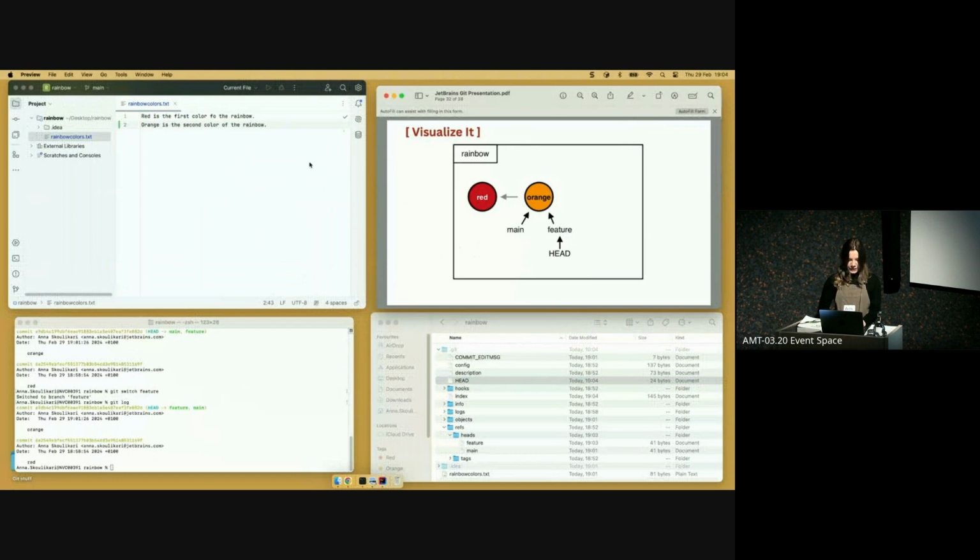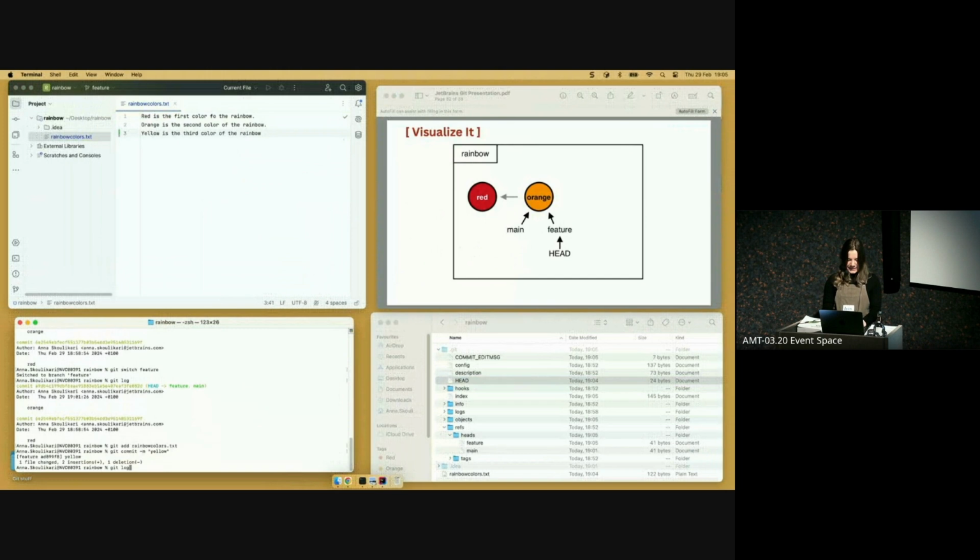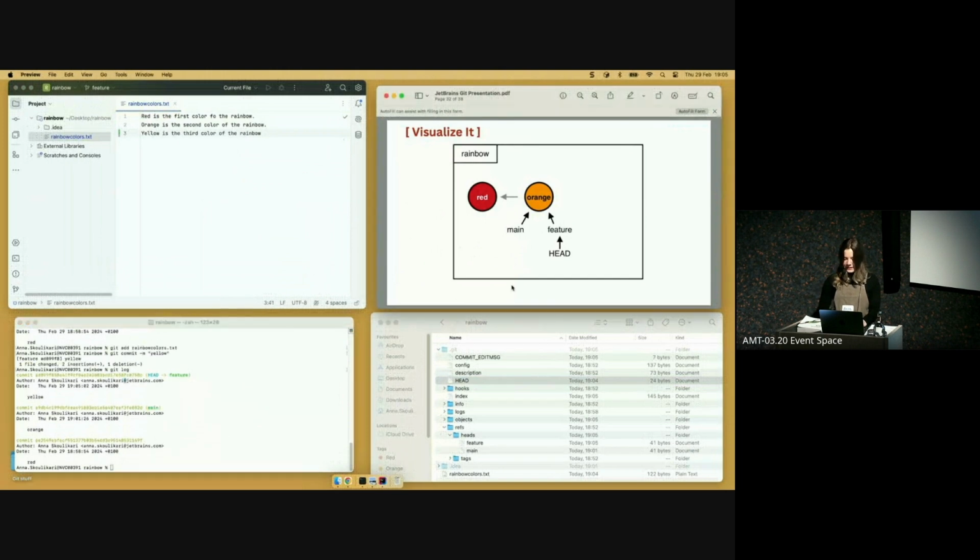The final thing we can do is just make another commit and see how that's going to affect our branches. So yellow is the third color of the rainbow. And then just git add rainbow-colors.txt, git commit -m yellow. I do everything explicitly. Obviously, you can do shortcuts. But here we go. Now we can see that feature has updated to point to the yellow commit. And to represent that in the diagram, we can see it like that.